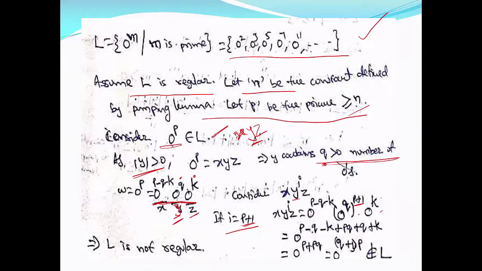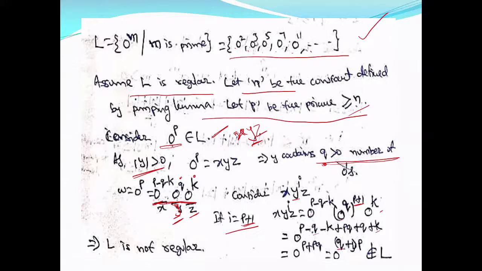Now look at this, how many zeros? p minus q minus k plus pq plus q plus k. Then you can see q and k cancel. So the number of zeros is p plus pq, that is, 0 power p plus pq, which means q plus 1 into p.